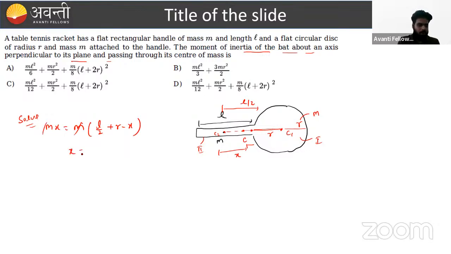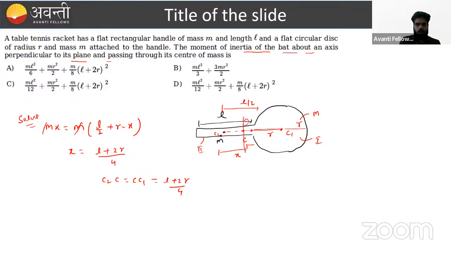Here we find the value of X, and if we solve this, it will equal (L plus 2R) by 4. The same value we get here, that C2C is equal to CC1, (L plus 2R) by 4. Once we get this value, we can easily find out the moment of inertia about this axis.